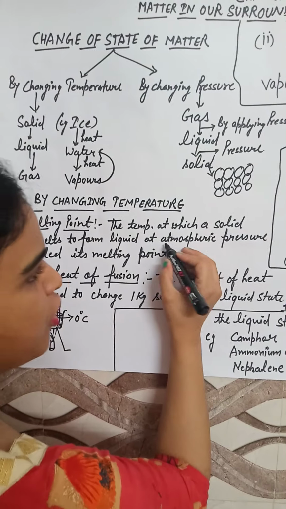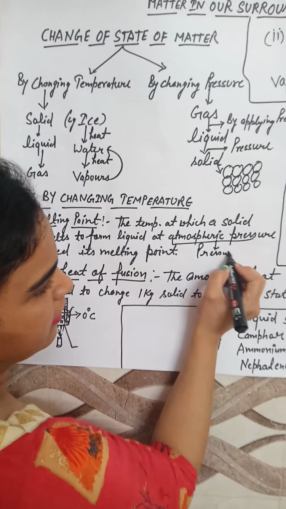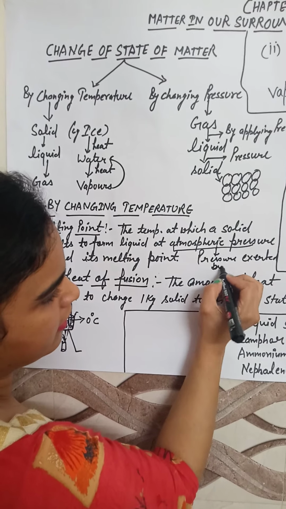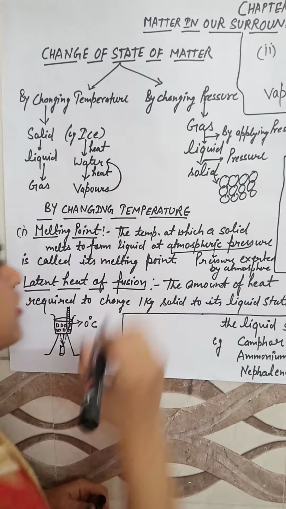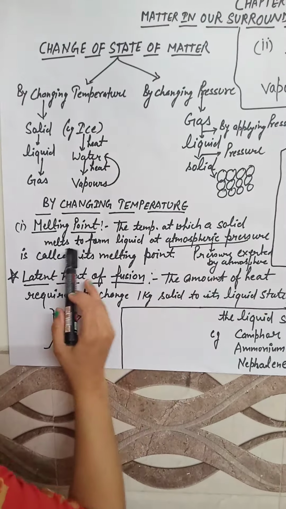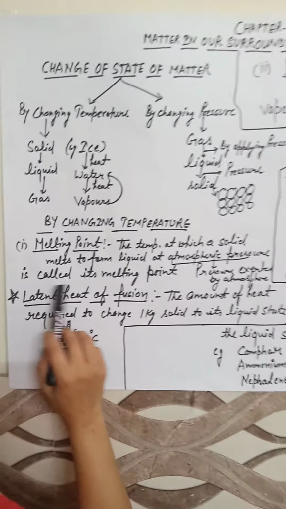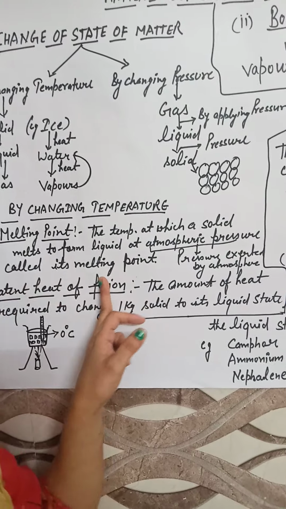What do you mean by atmospheric pressure? Pressure exerted by the atmosphere is called atmospheric pressure. So the definition is: the temperature at which a solid melts to form liquid at atmospheric pressure is called its melting point. This is the definition of melting point.